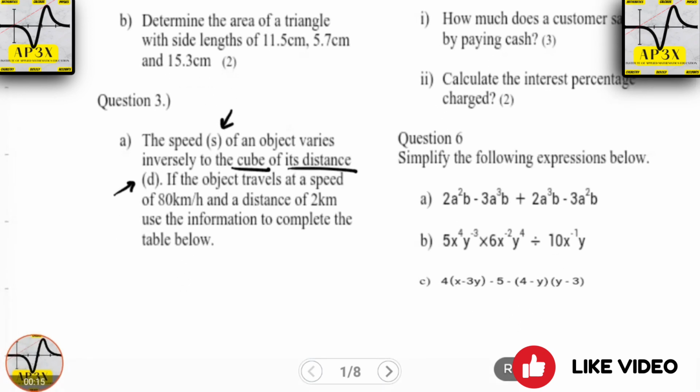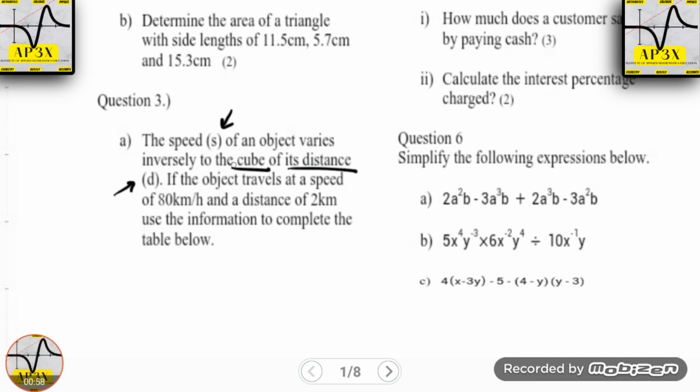One of the issues that I realize my students have is not just recognizing the different types of variation questions, but they oftentimes overlook, and I'm looking at the majority of my students overlooking, the relationship between the variables. If we take for example question 3, which speaks of the speed of an object varying inversely as the cube of its distance, a lot of students tend to overlook this aspect of the problem.